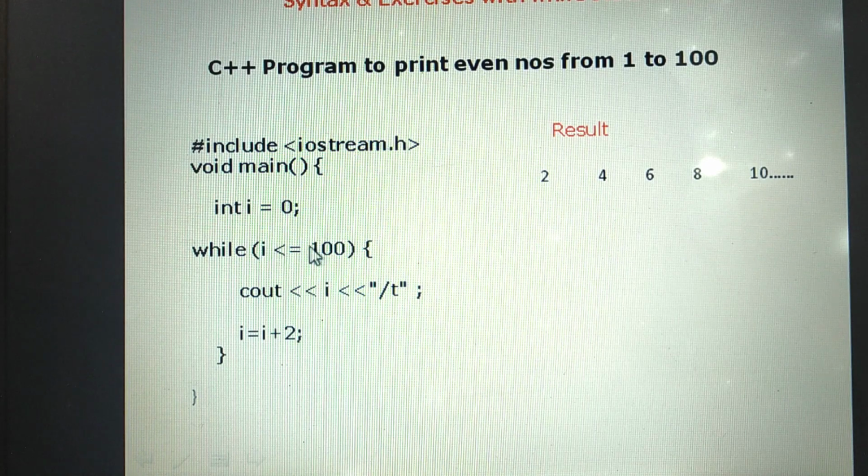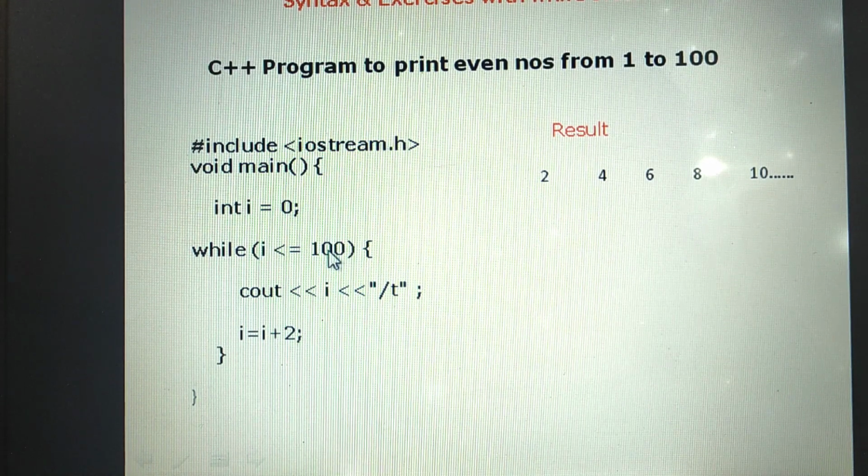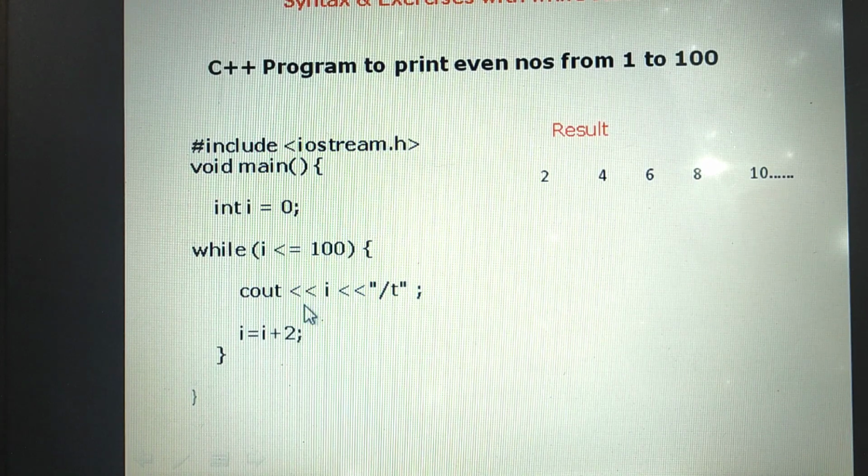Then it will check the condition: 0 is below 100, so the condition is true. Print the first value. What will the first value be? The first value is 0, since i starts at 0. First it will print 0. Then i is equal to i plus 2, which means 0 plus 2, so 2 will print. First 0, the second time 2 will print.